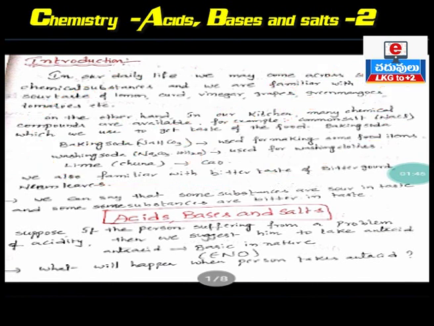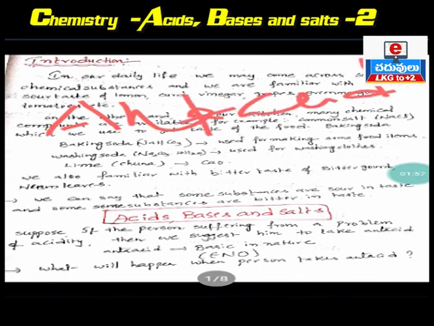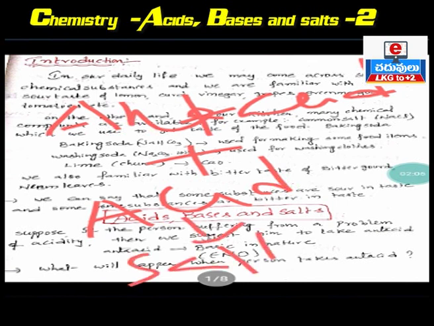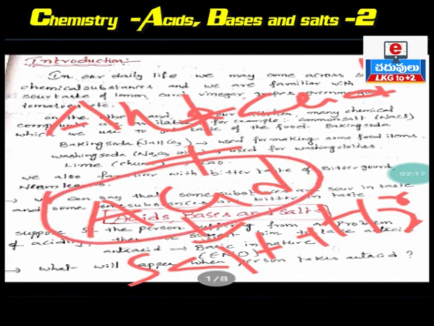Now I will write the chemical reaction here. Antacid is a base. When it reacts with the acid produced in our stomach, it forms salt and water. It is just like a neutralization reaction. When we take antacid, being basic in nature, it neutralizes the excess acid produced in our stomach to form salt and water. Then it gives temporary relief to the person who is suffering with acidity.